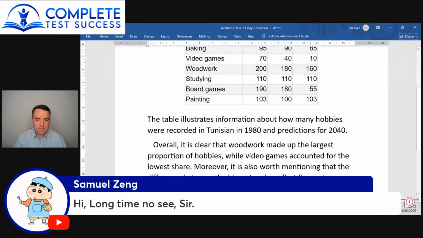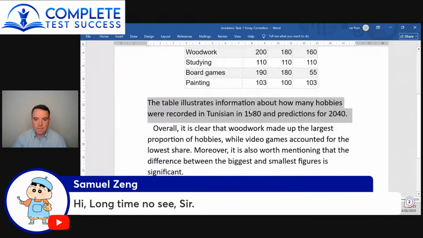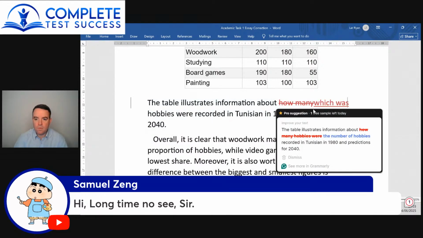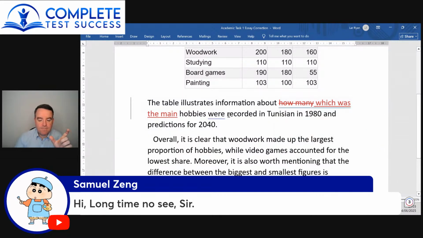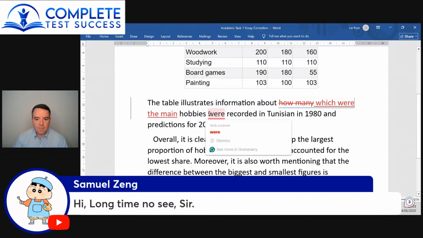Okay, so the table illustrates information about how many hobbies were recorded in Tunisian in 1980 and predictions for 2040. No. How many hobbies were recorded? No. Information about which was the main hobby. So it's very important that the question statement and your paraphrase have the same meaning. Which were the main hobbies in?